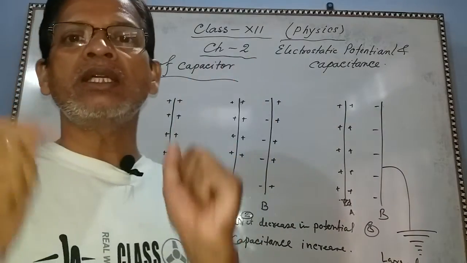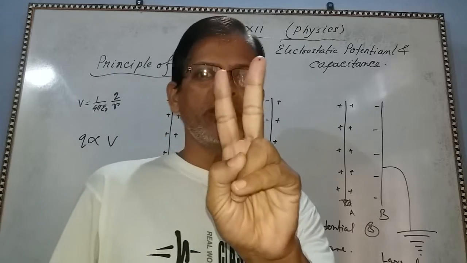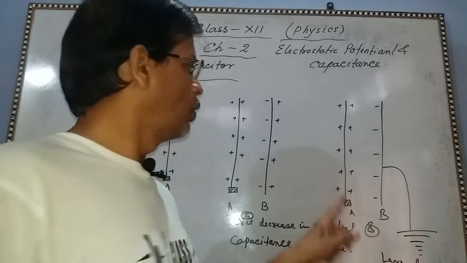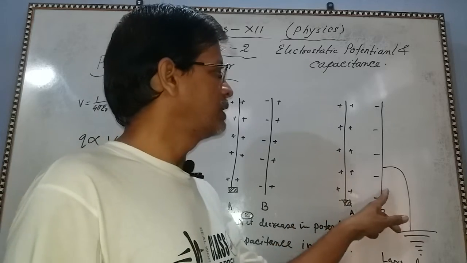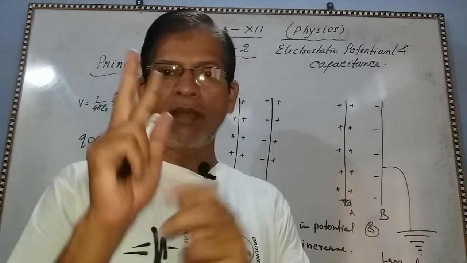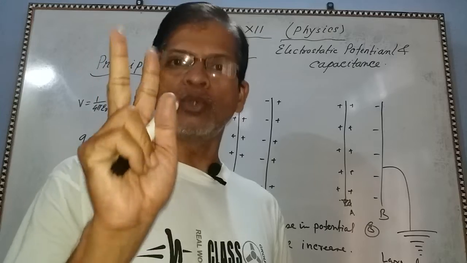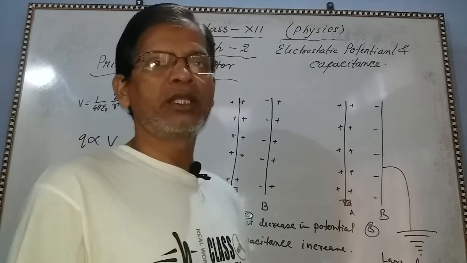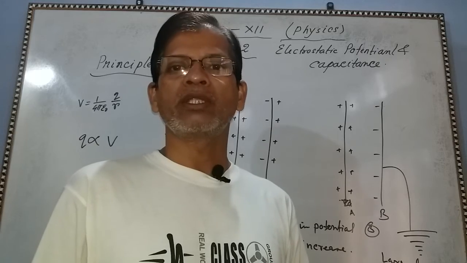So a capacitor is the combination of two conductors. One is charged, the other is earthed. So a capacitor is a combination of two conductors, one charged, the other earthed. So this is the principle of capacitor.